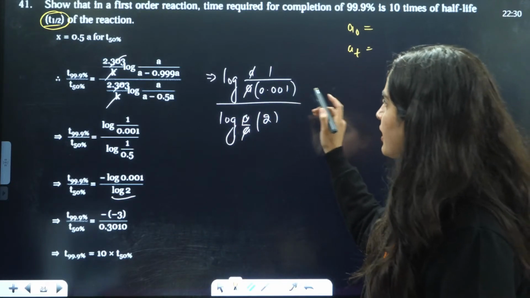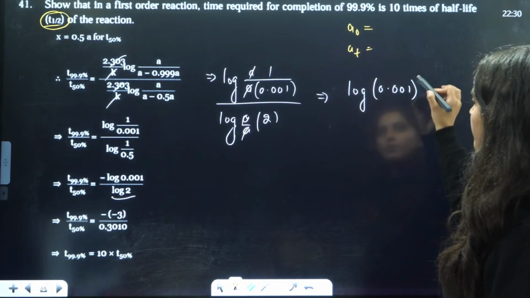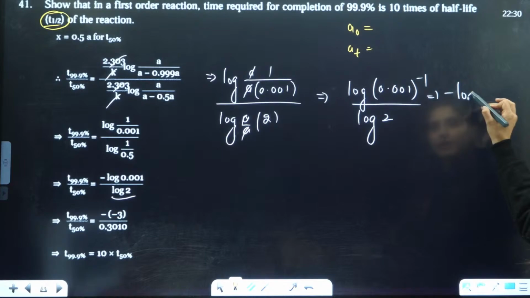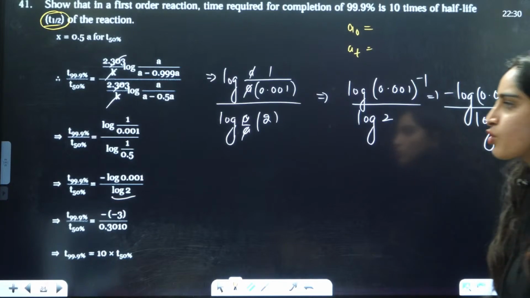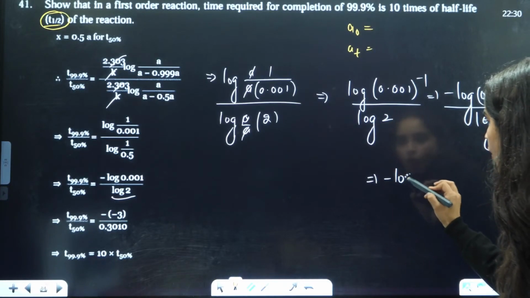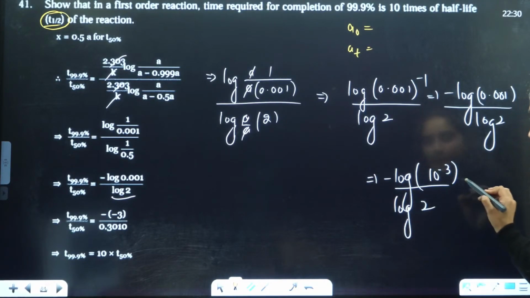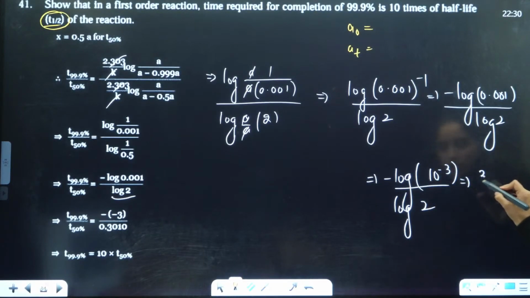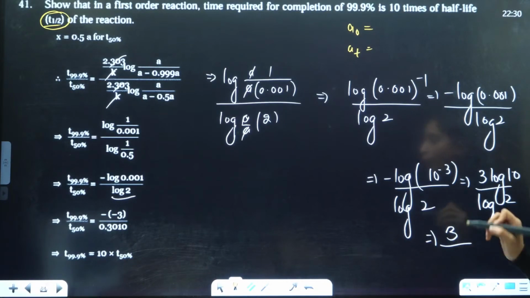Log 0.001 minus 1 divided by log 2. What is 0.001 minus 1? That is minus of log 0.001 divided by log 2. So you just need to solve this. That is nothing but minus log 10 raised to power minus 3 divided by log 2. Minus 3 is nothing but it is 3, so it will be minus of minus. This will be 3 log 10 over log 2. Log 10 is 1 only, so it will be 3 by log 2, which is nothing but